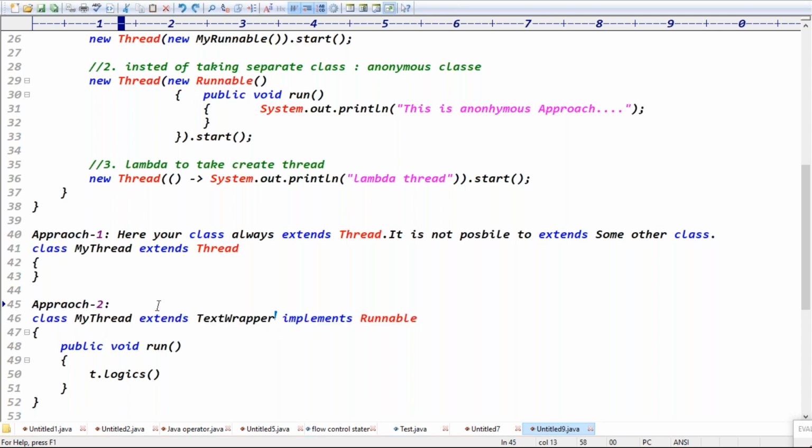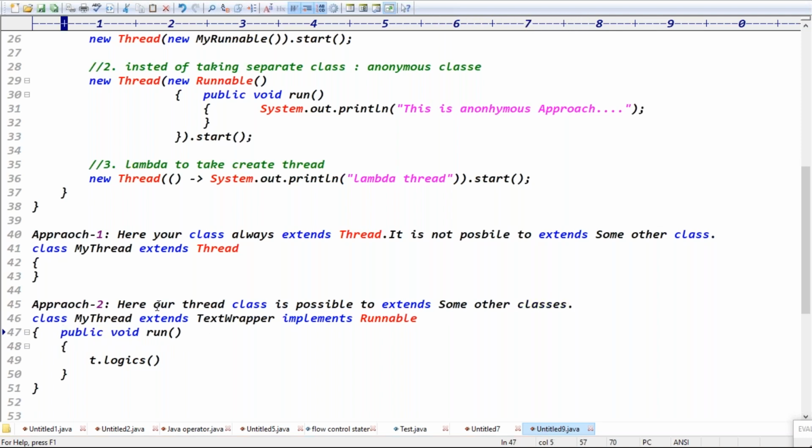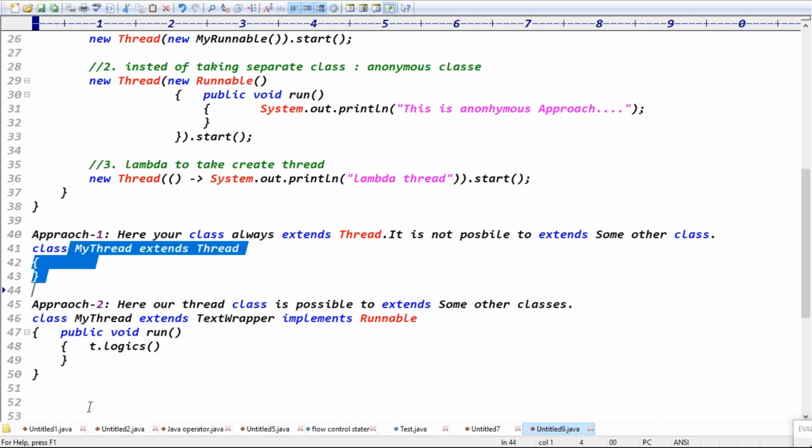Here, can our thread class extend some other class? Our thread class is possible to extend some other classes, right? Exactly. Some other classes we can extend, guys. The second approach definitely feels a bit better, because in this approach, if you don't have the situation, you can go for the first approach only, guys. But if you have the situation where the first approach won't help, right? That's why you're going with the second approach, guys. Good.